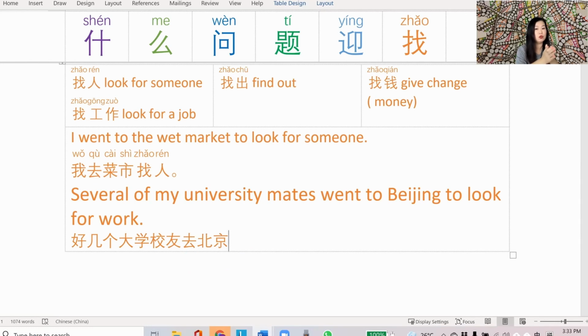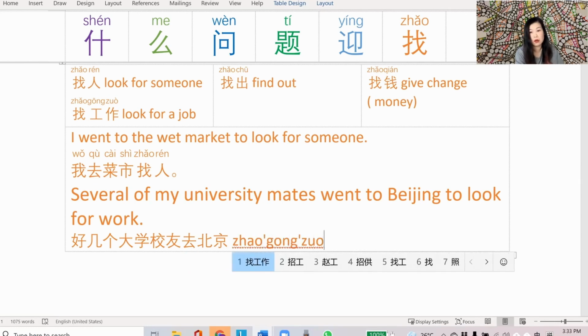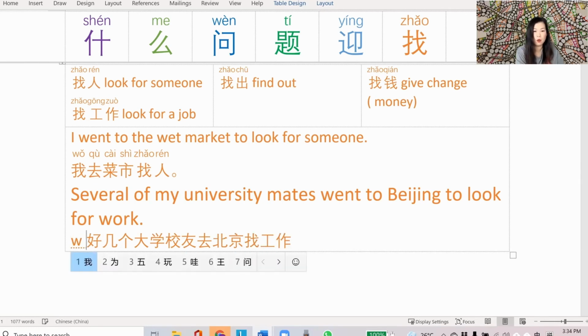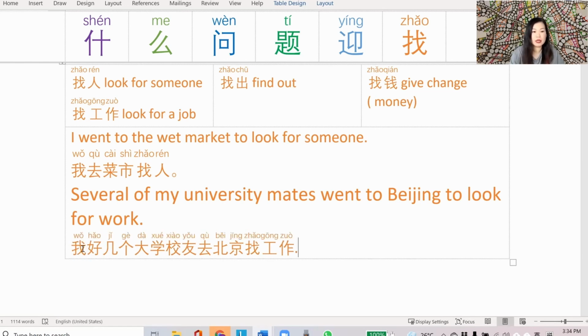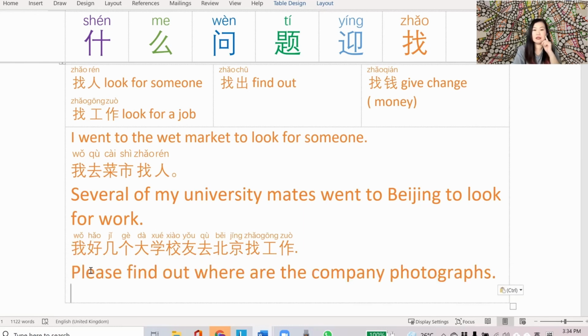They went to look for work, 找工作. I'll probably put a 我 in front to refer to my university mates. Okay, let's read that and see how it sounds. 我好几个大学校友去北京找工作. Okay, sounds reasonable.